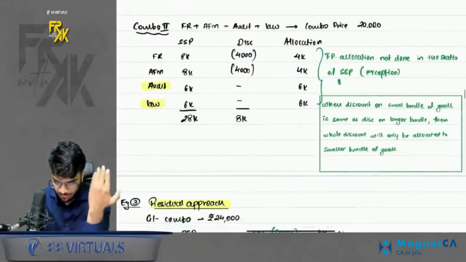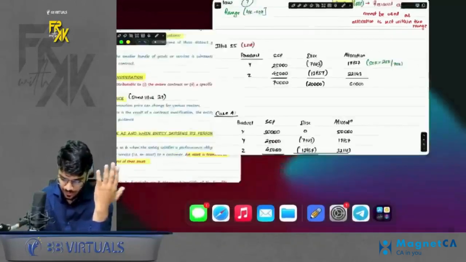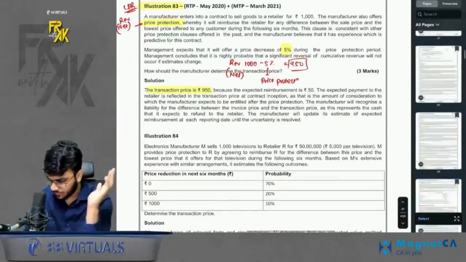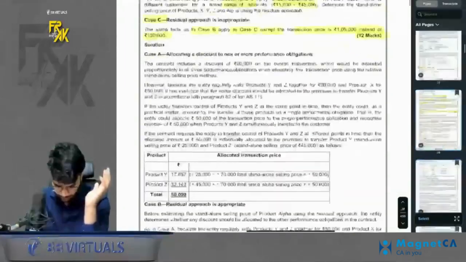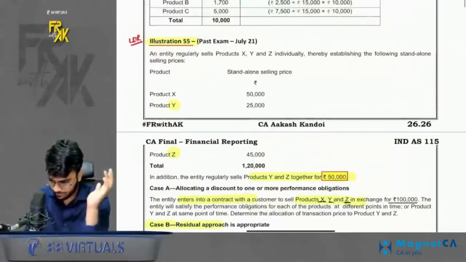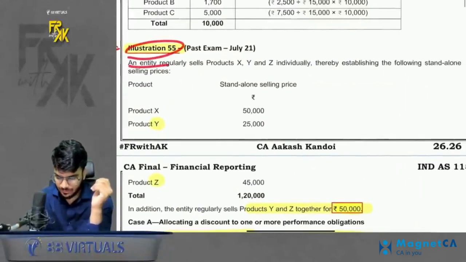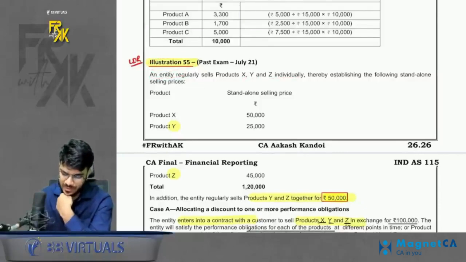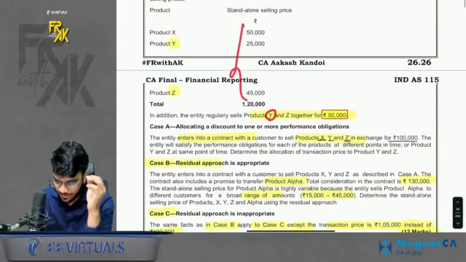Achha. Now to understand step number 4 better, we always have one question, that is illustration number 55. I will revise that question also. Please have a look here. Illustration number 55. Here it is. Please have a look here. What does it say? An entity regularly sells products X, Y, Z individually. Okay. So it sells X, Y, Z individually. SSP is given. It also says we sell Y and Z together.